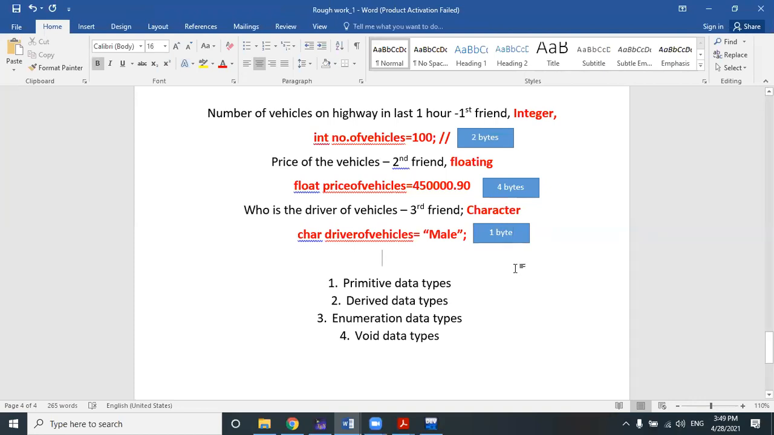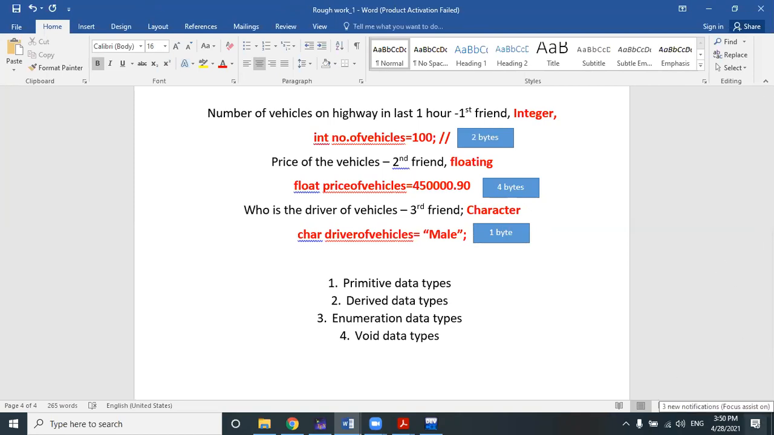So data types are mainly responsible, listen very carefully, data types are mainly responsible to represent the type of a variable.